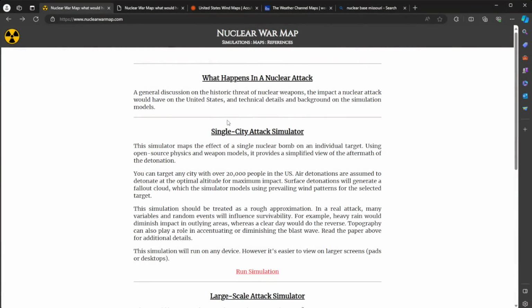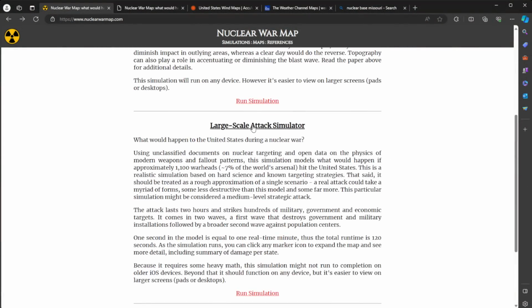Now let's look at a little bit more advanced simulator. If I go back to this one, instead of single city, let's look at large scale attack simulator. This one's neat. Again, it's still, I don't want to say flawed, but it's still based on the fact that we see prevailing winds generally going from west to east. That very well may be different at the time of attack. But what it does, it takes the United States, looks at the arsenal of Russia, looks at the complement of warheads, how many there are, what size warheads, etc., looks at the populations of the cities, takes all of that into account, military bases, etc., and shows what it looked like for a large-scale attack.